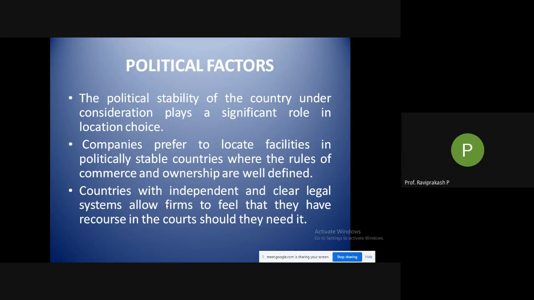If you see the present situation, there is a majority government at the center. Okay, if it was a coalition government, in the sense different parties come together and form a government, what happens here? It is very difficult for the ruling party to come up with some new rules, because permission has to be taken from both the houses, that is Lok Sabha and Rajya Sabha. It has to be passed by these two houses. As we do not have a clear majority, you may not get the approval very easily.